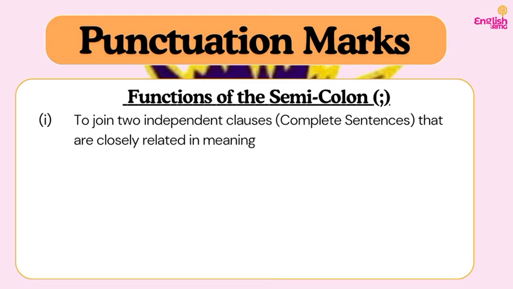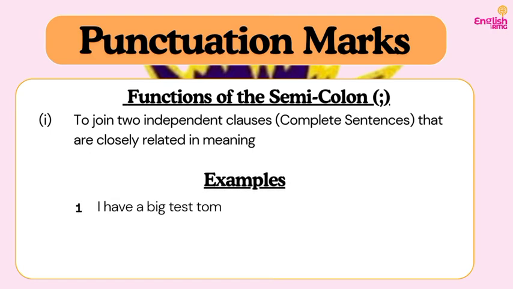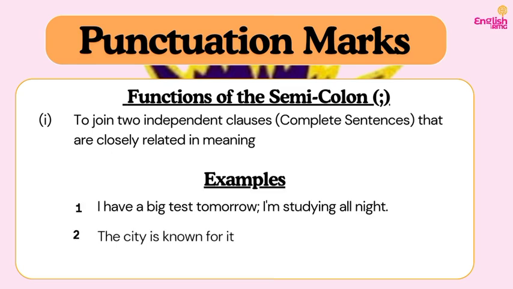So instead of us to now have sentence splices where we just have short sentences, you can just join the two together with the use of what? A semicolon. So let's look at a few examples. Example one, we have: I have a big test tomorrow; I'm studying all night. So instead of saying I have a big test tomorrow, full stop, I'm studying all night, full stop, you can just use the semicolon to separate the two. Are you following? So that you can show that there is a close relationship between these two clauses.